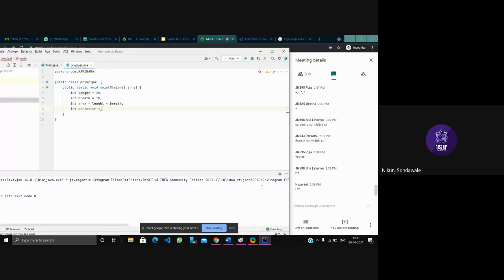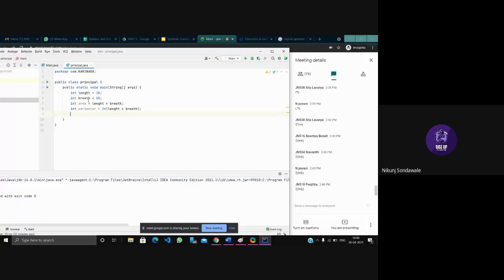Perimeter. Formula for perimeter. Yes, we are right, Sita. It's 2 into length plus breadth, right? Sum of all sides. So now here we have performed area and perimeter, right?